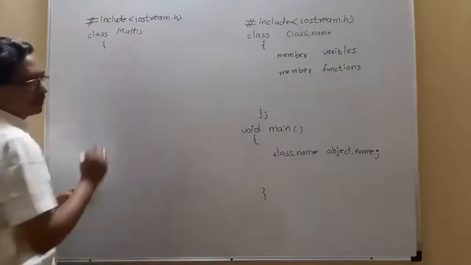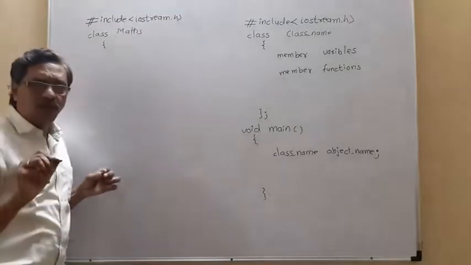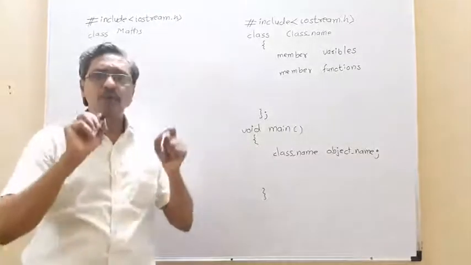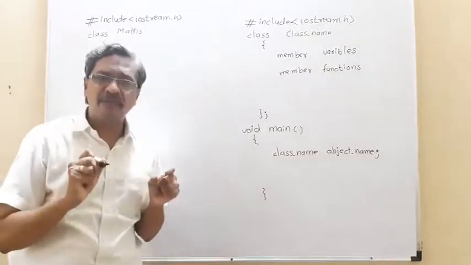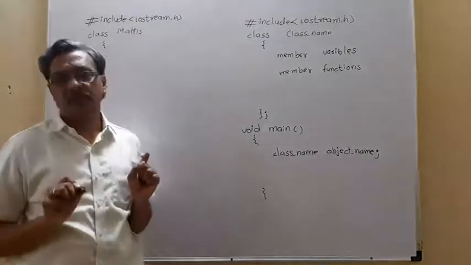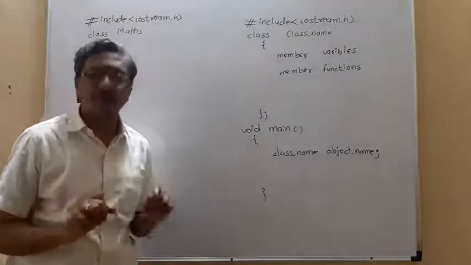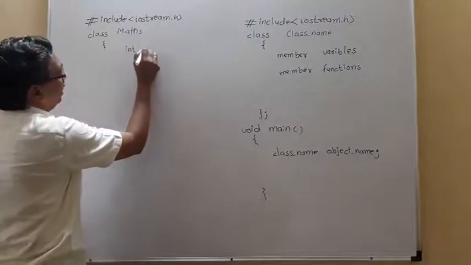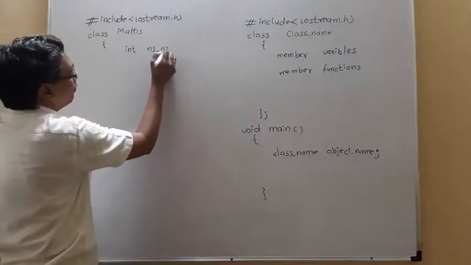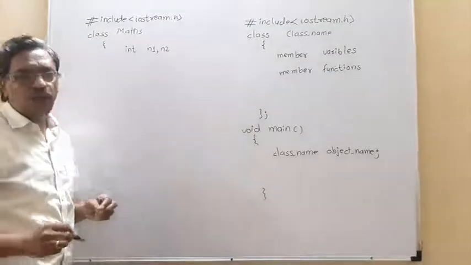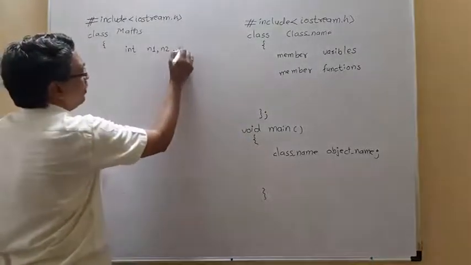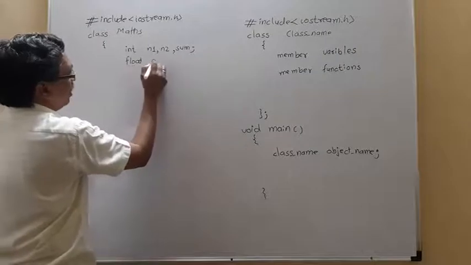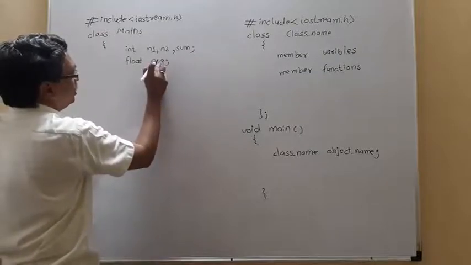Class maths. I want to perform a simple operation. I want to write a class to read two numbers, calculate sum and average, and display sum and average. A simple class for mathematical operation. For the two numbers, I am using two variables, n1 and n2. To get the sum, I am using variable sum, and for average, I am declaring AVG as the average.